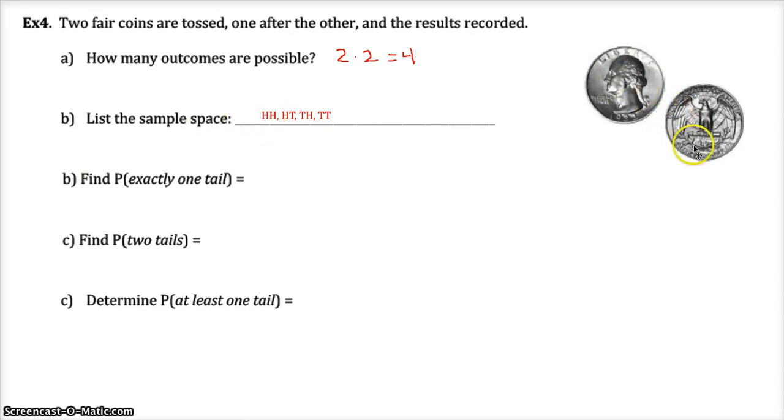If you had a quarter and a nickel, say, and you flip them, you could definitely tell the difference between these 2 outcomes. The fact that it's 2 identical coins or 2 different looking coins does not affect how many different ways this can actually happen.